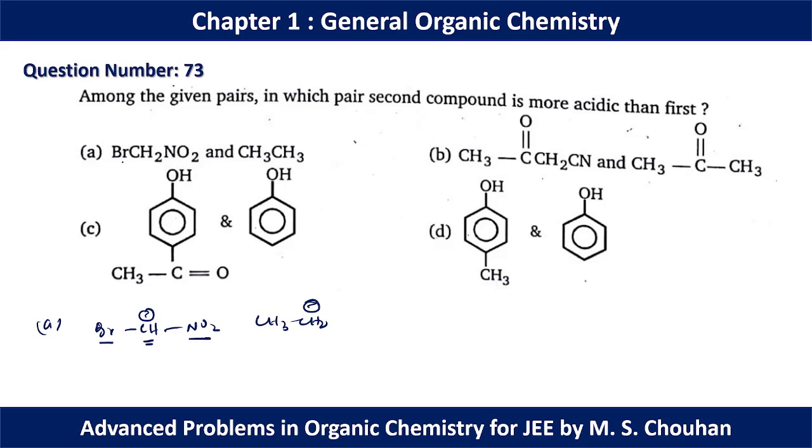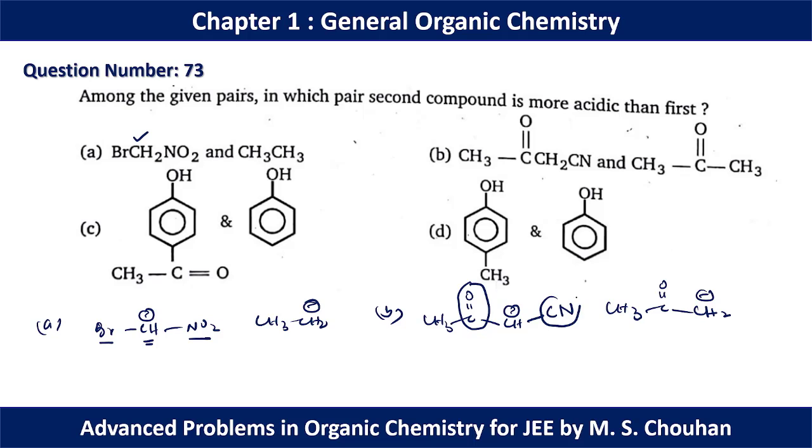So between these two molecules, the first one is more acidic in nature. In the second option, we can have the acidic hydrogen like this. This is the conjugate base. Both conjugate bases are resonance stabilized, but in the first one we have two electron withdrawing groups and both can show minus R effect. That's why the first one is more stable.